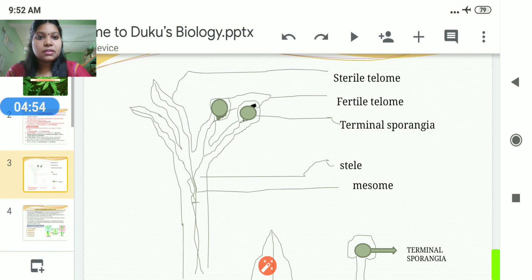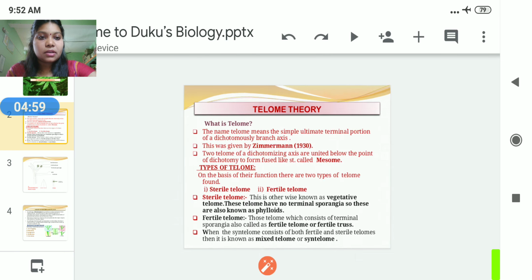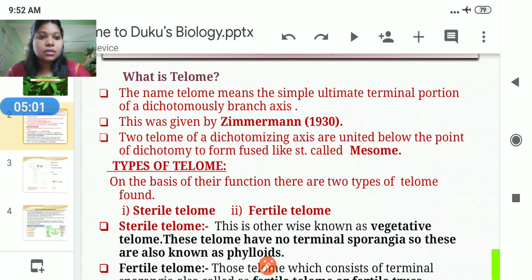You can see this here in the previous slide. The two telomes of a dichotomizing axis are united below at the point of the dichotomy to form a fuse-like structure that is called the mesome. Here we see that this portion is the mesome.